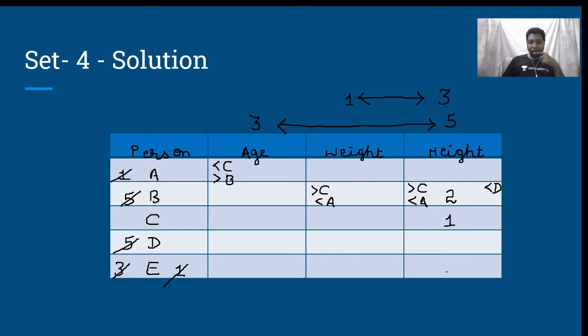If I write 5 over here, then I'll be forced to write 3 over here, which is not possible. Therefore, here I cannot write 5. 1, 2, 3, 5 not possible means this has to be 4 only.